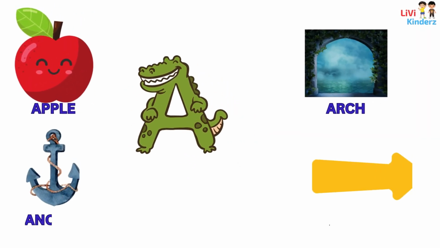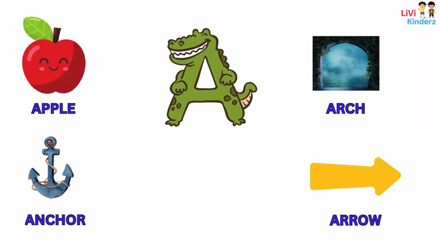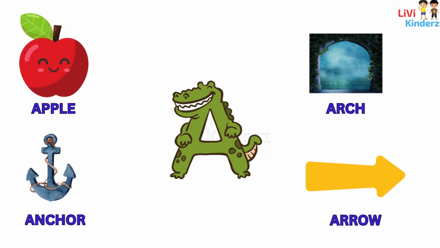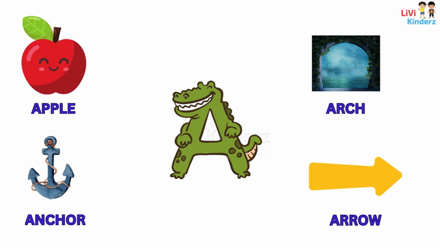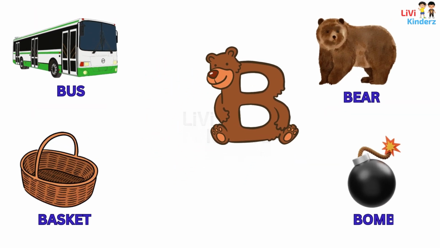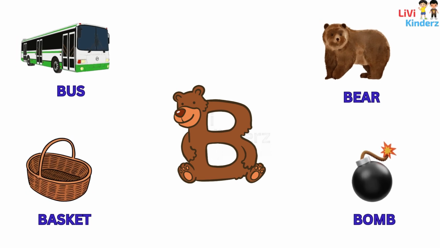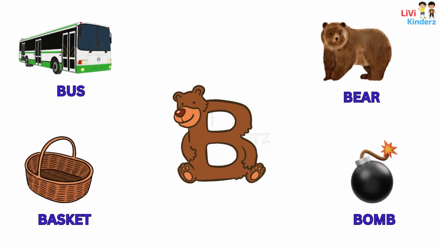A is apple. A is anchor. A is arch. A is arrow. B is bus. B is beer. B is basket. B is bomb.